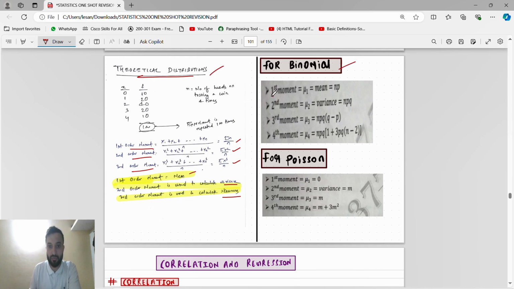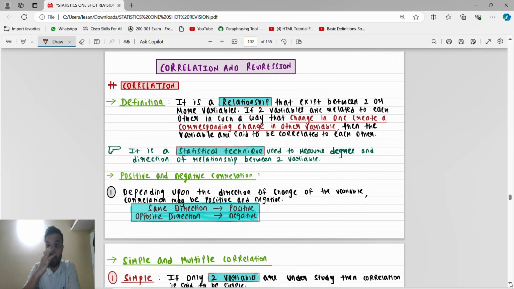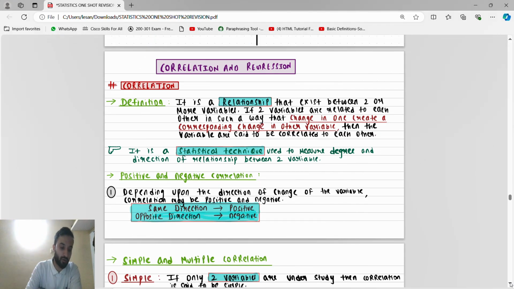For binomial distribution, first moment is mean, n into p. Second moment is variance, n p q. Third and fourth, they won't ask. Fourth they won't ask. Third you can write n p q (q minus p). For Poisson, first moment is mean. Second moment is variance, that is mean only. Third moment is mean only. Fourth moment is not there. So just remember the formula. So this is done for the probability, the fourth chapter. Now we'll come to the fifth chapter, that is, okay, correlation and regression.